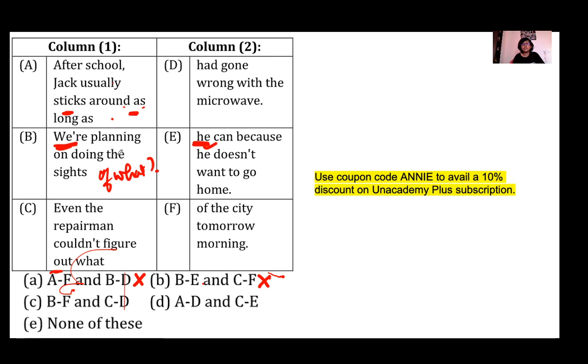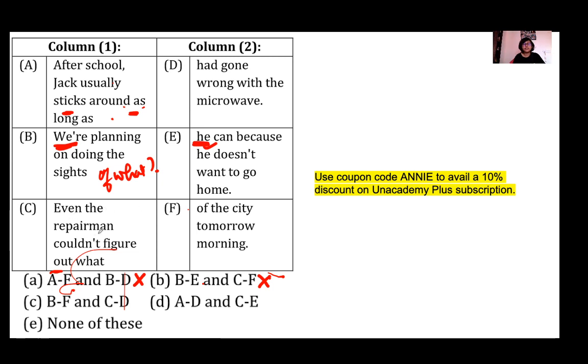Option C. B, F and C, D. We are planning on doing the sights of the city tomorrow morning. So we are planning to explore the city tomorrow morning. Doing the sights means doing sightseeing, what we say normally. So B, F can be joined, yes.